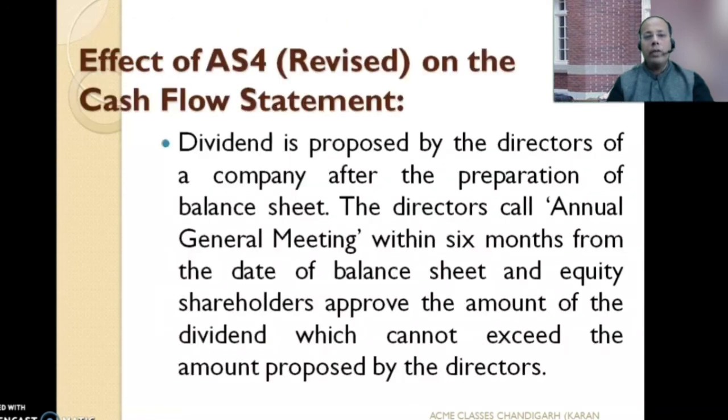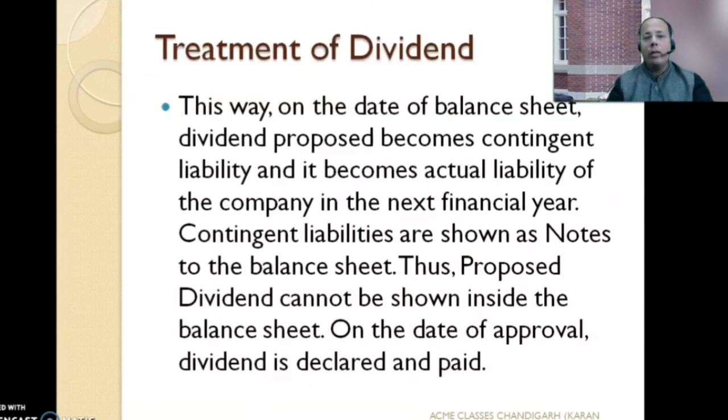So dividend is proposed by the directors of the company after the preparation of the balance sheet. Like I said, directors call the annual general meeting within 6 months from the date of the balance sheet, and the equity shareholders approve the amount of the dividend which cannot exceed the amount proposed by the directors. This way, on the date of balance sheet, dividend proposed becomes a contingent liability and it becomes an actual liability of the company in the next financial year once approved by the shareholders.